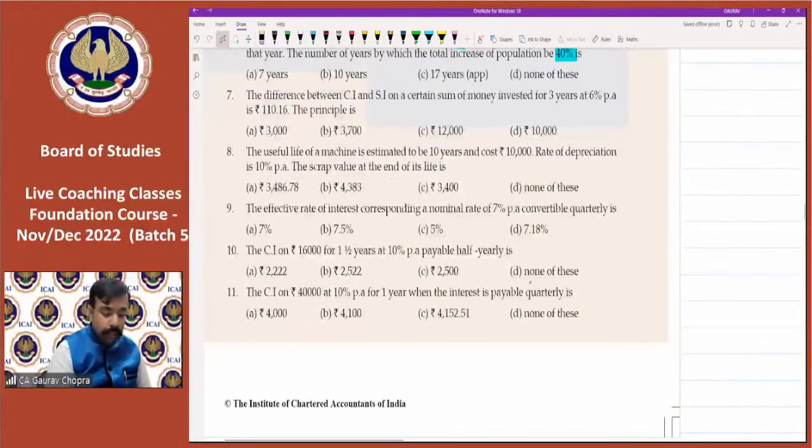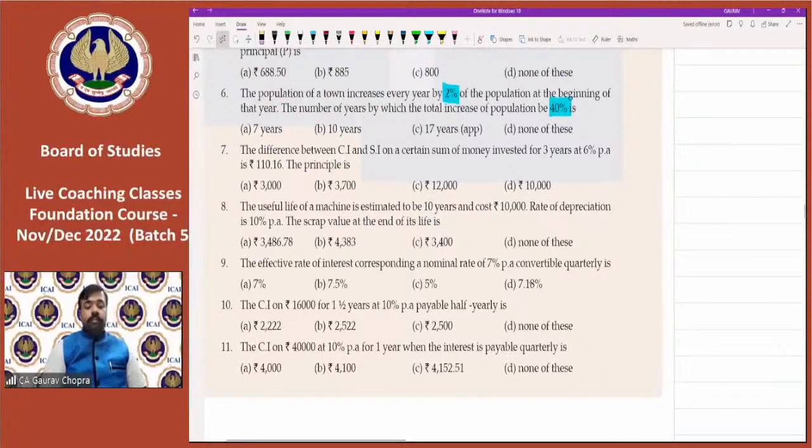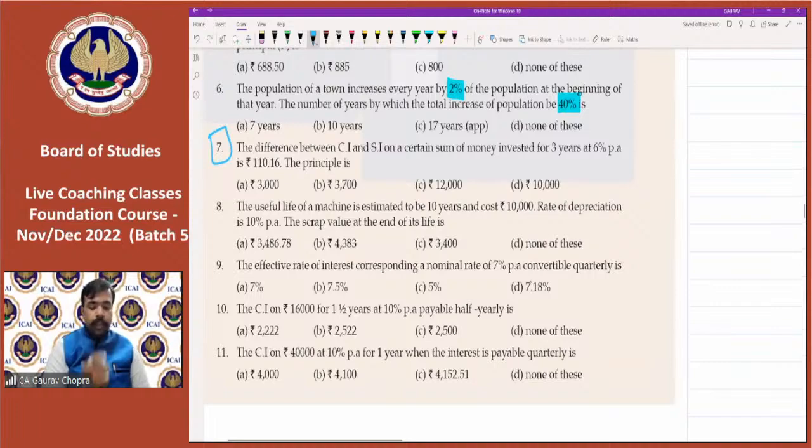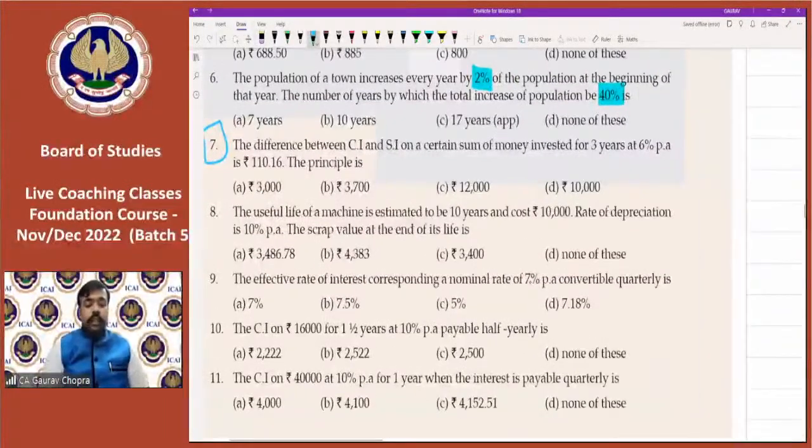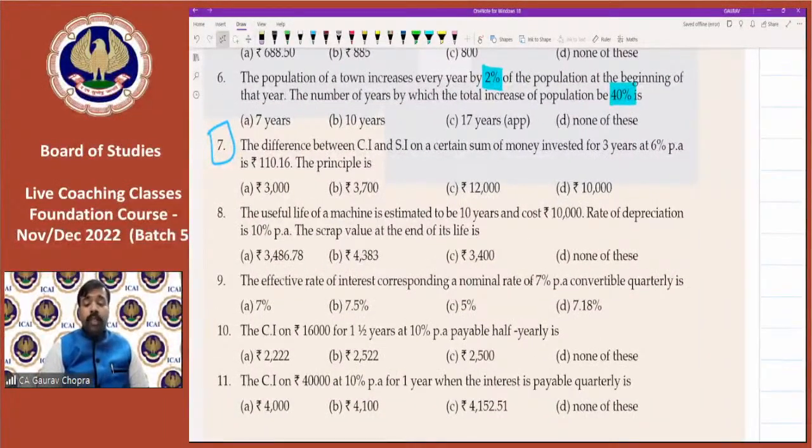Then the next one is seventh. Seventh is very, very important. Now we will discuss the short trick here. The question says the difference between compound interest and simple interest on a certain sum of money invested for 3 years at 6% per annum is 110.16. Then find the principal.